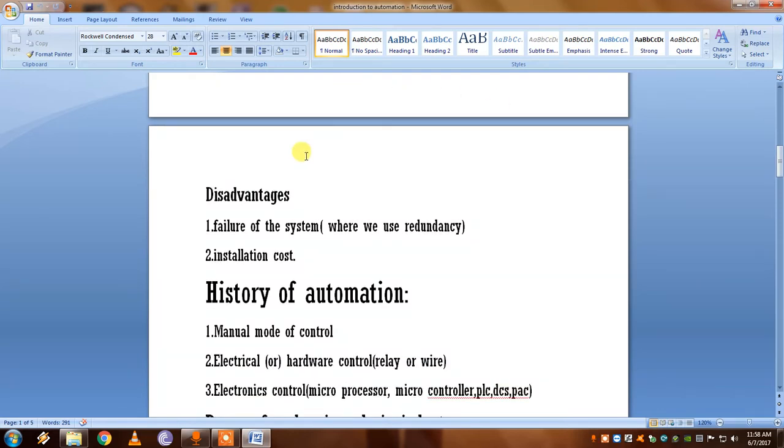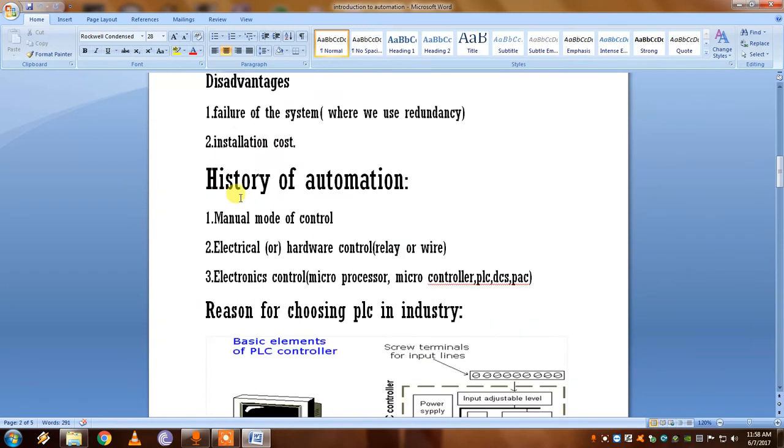Let's go to the history of automation. First, a manual mode of control was used, where human manpower is used to control the process, but it may take a long time, and there is no safety in manual mode of control. So we switched from manual control to electrical or hardware control, where we used relays and wires.